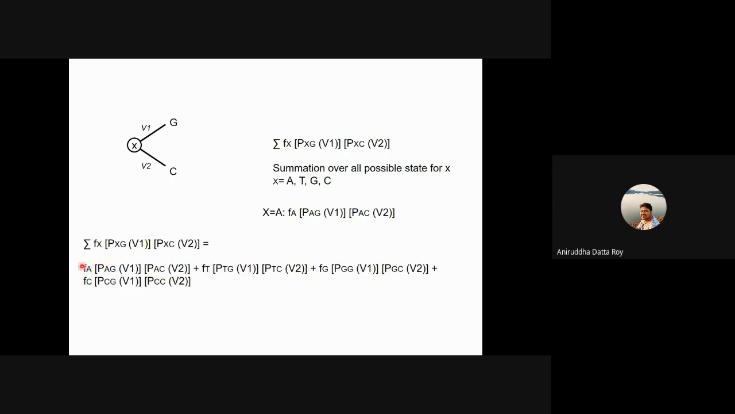But let's say this is the prior probability of A times the probability of change from A to a G given V1, times the probability of change from A to a C given V2, and then you add it with the prior probability of T. You assume that this is T, so T to a G given V1, T to a C given V2. Okay, so you do it for all the possible bases.